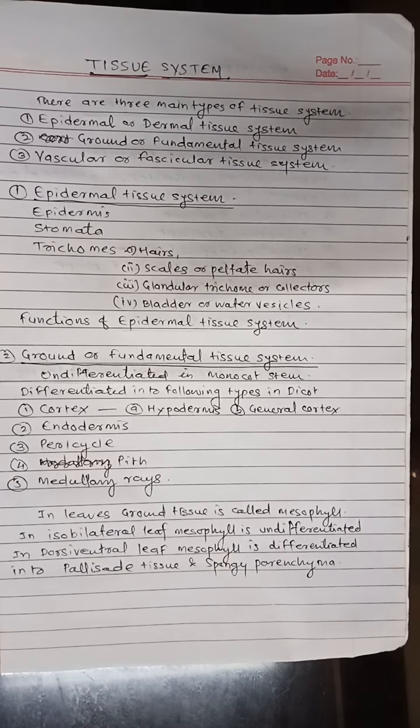There are three main types of tissue systems found in plant body. First, epidermal or dermal tissue system. Second, ground or fundamental tissue system. And third, vascular or fascicular tissue system.